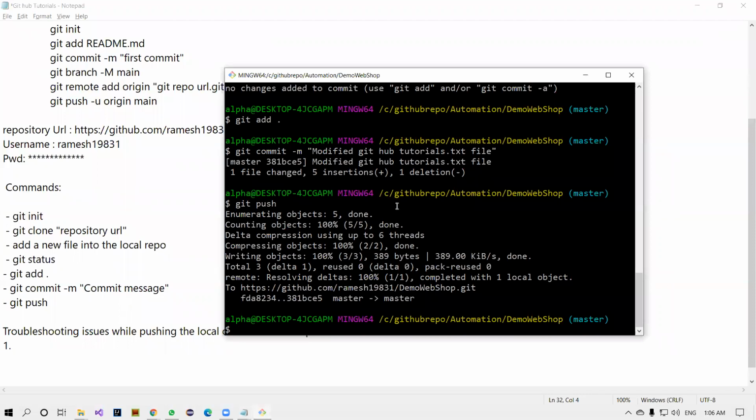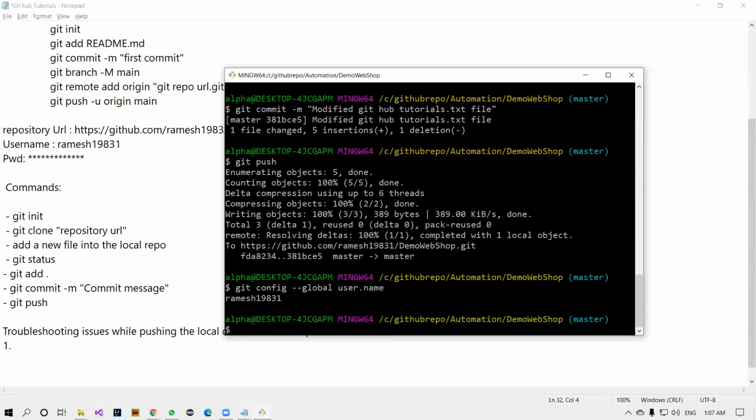Very simple, guys. Whenever you get that problem, you have to hit some command and try to verify the data is properly available in the Git bash or not. First thing, the command: git config --global user.name. You see that user.name. So my username is coming here.